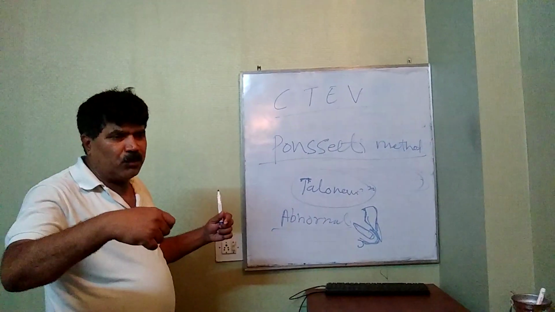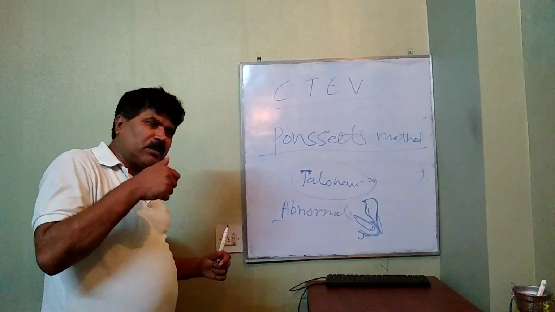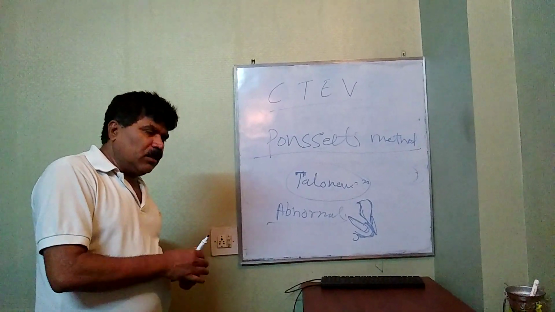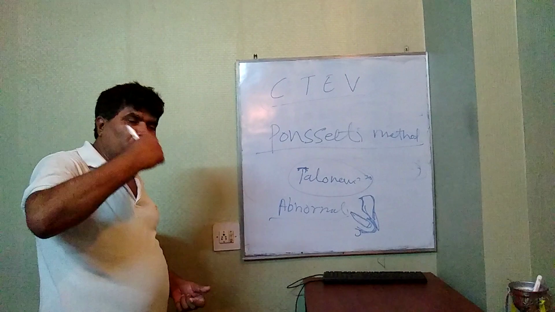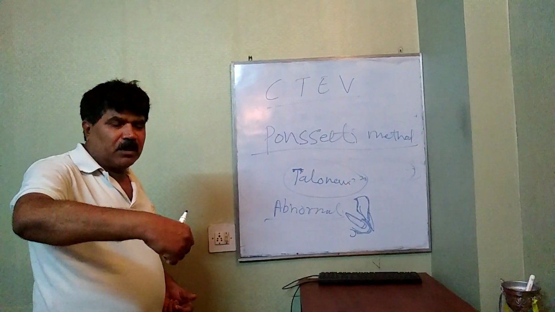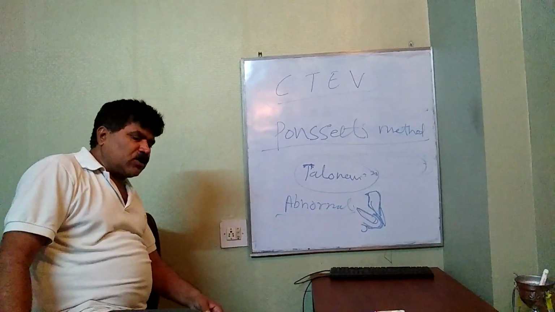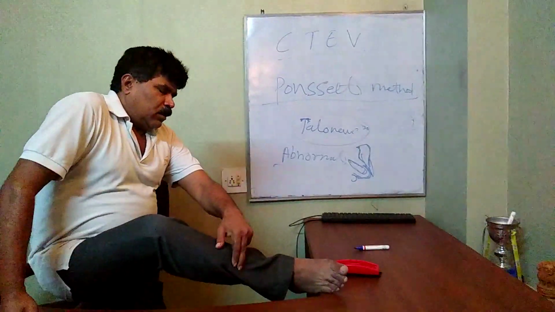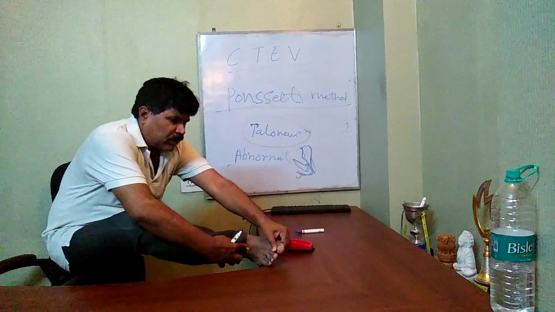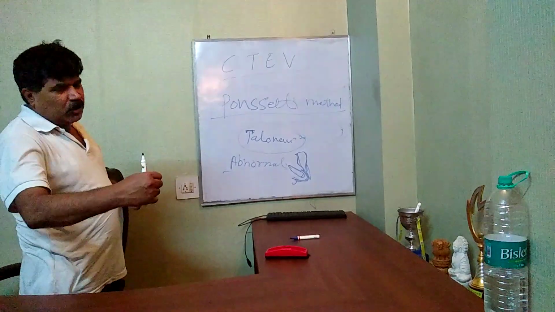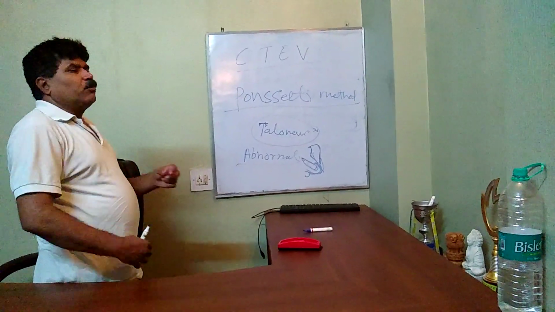Whatever correction you feel, put your pressure on the talus, and correct the deformity of the foot by giving traction on the great toe and putting pressure on the talus. Whatever correction you get by this maneuver, you put the plaster.